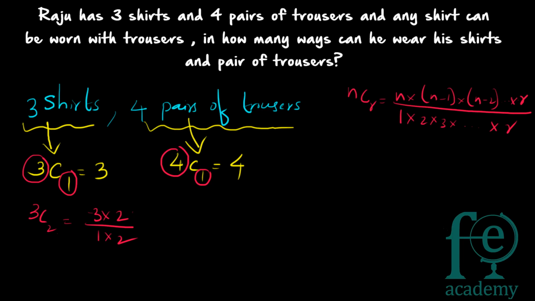Now what is the total answer? For the total answer you have to multiply both. It is multiplicative. So 3 into 4. So there are 12 ways in which you can wear these shirts and trousers.